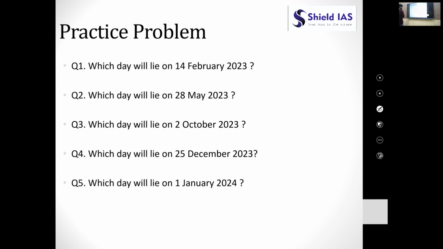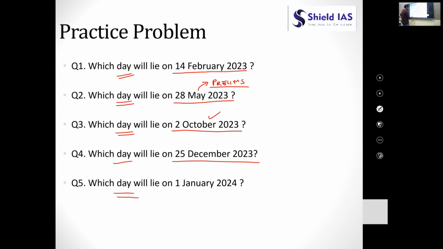Let us solve some questions. In these questions, which day will lie on 14th February 2023? Question number 2: which day will lie on 20th May 2023? This will be the day of your prelims paper of this year. Question number 3: which day will lie on 23 October 2023? Question number 4: which day will lie on 25 December 2023? The last question: which day will lie on 1st January 2024?